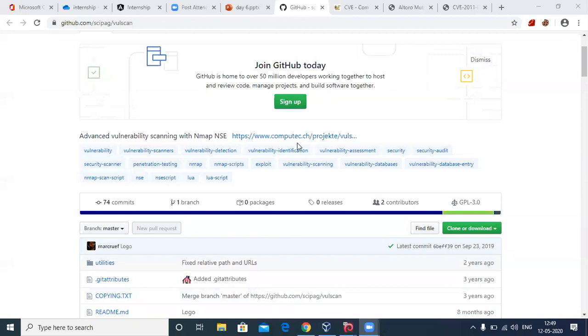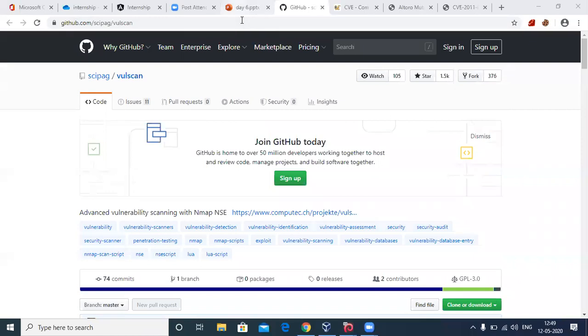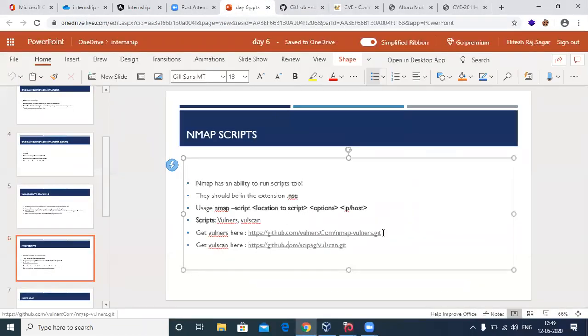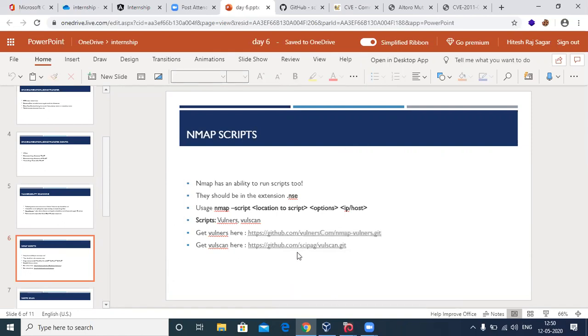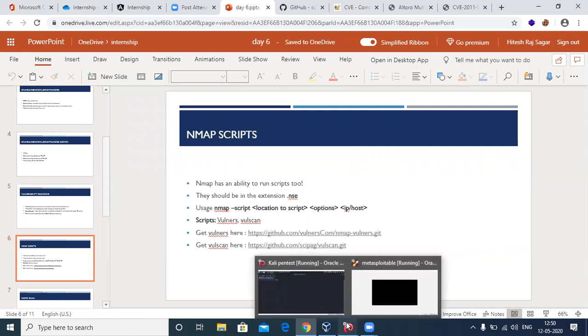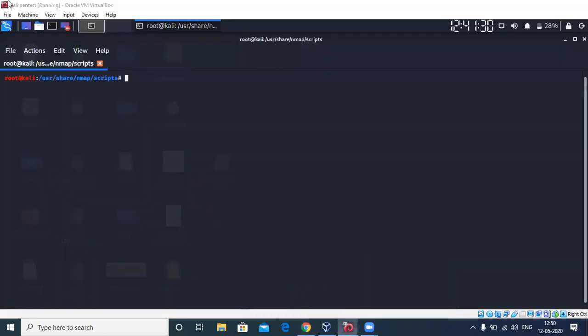So this is the Vulscan, and this is... okay, let the chat box show up. I'll paste it.